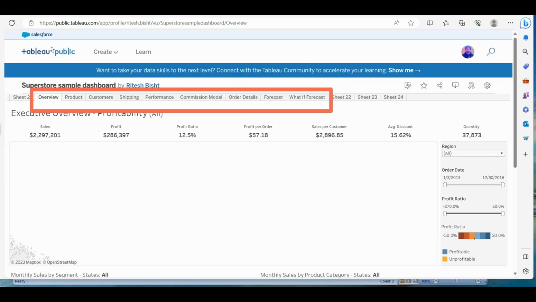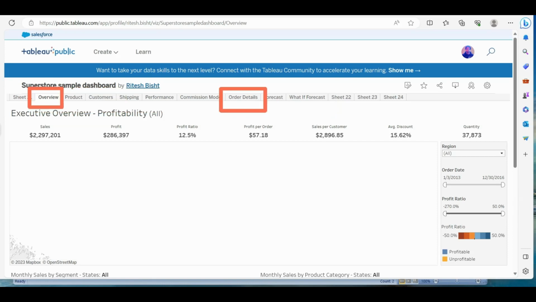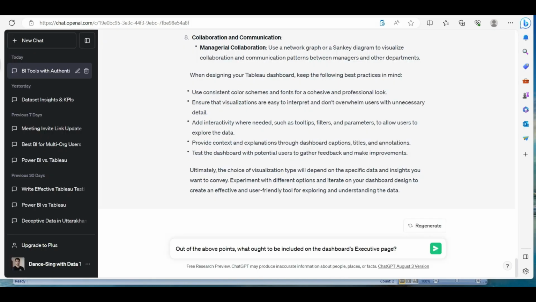But one more headache is there. We have multiple KPIs, a lot of KPIs over there. But can ChatGPT tell us which KPI should be in which group? What all KPIs should come under the overview or executive summary page, or what you should expect in the order details tab or the sheet over there? So that's my next question to ChatGPT. Out of the above points, what ought to be included on the dashboard executive page?